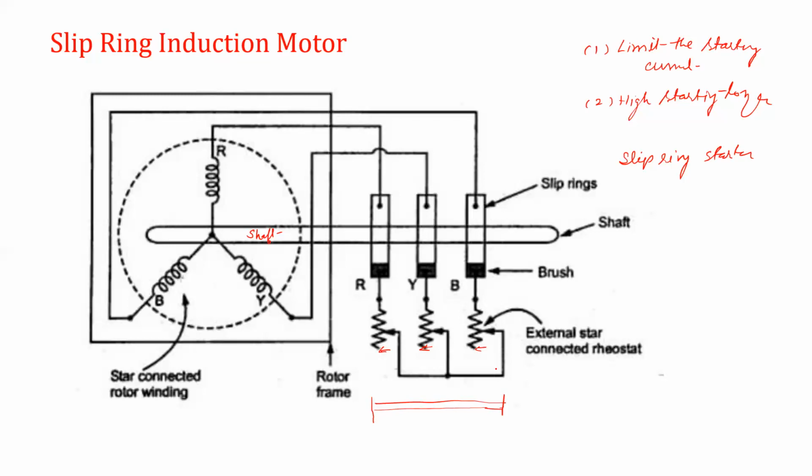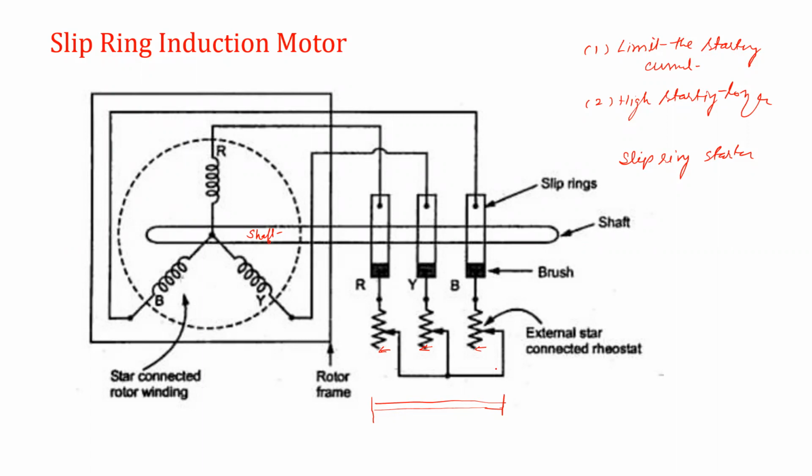The second motor, depending upon the rotor construction, is the slip ring induction motor, where the rotor again has a three-phase winding. It is similar to the armature winding of a DC motor. Only it is connected to 3 separate solid copper rings, or slip rings. So by the slip rings, it is possible to connect external resistance or an external rheostat in starting the three-phase slip ring induction motor.